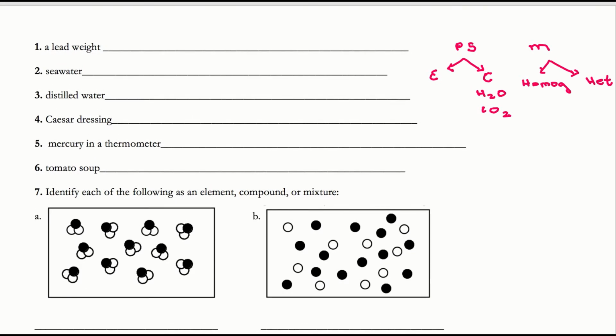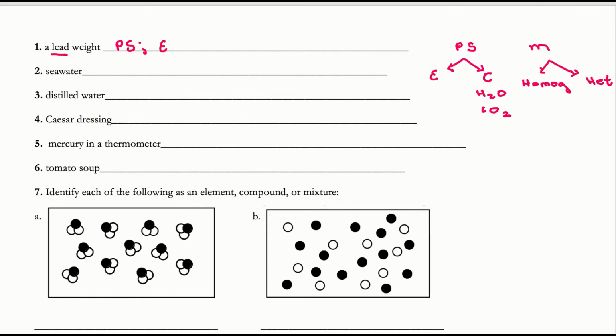So for example, if I had tea or I had soda, right, I feel comfortable going into a dark place and consuming that item because I know I'm going to get the same thing every single time. In a heterogeneous mixture, you do not have uniform mixture. So for example, oil and water or a chocolate chip cookie, something like that. Okay? So let's look at these examples. If I have a lead weight, okay, just means I have lead. Well, lead is just one type of atom, so it's going to be a pure substance. And because it's just one type of atom, it's going to be an element.